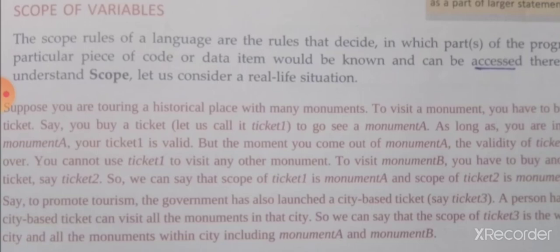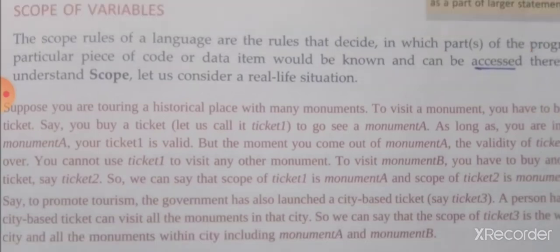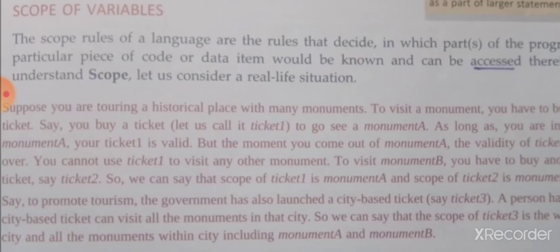Okay, you buy one ticket and visit one place. After you come out of that place, if you want to go inside again, you have to buy a new ticket. And if you are trying to visit a second historical place, you have to buy one more new ticket. If you came out, the ticket won't be allowed.